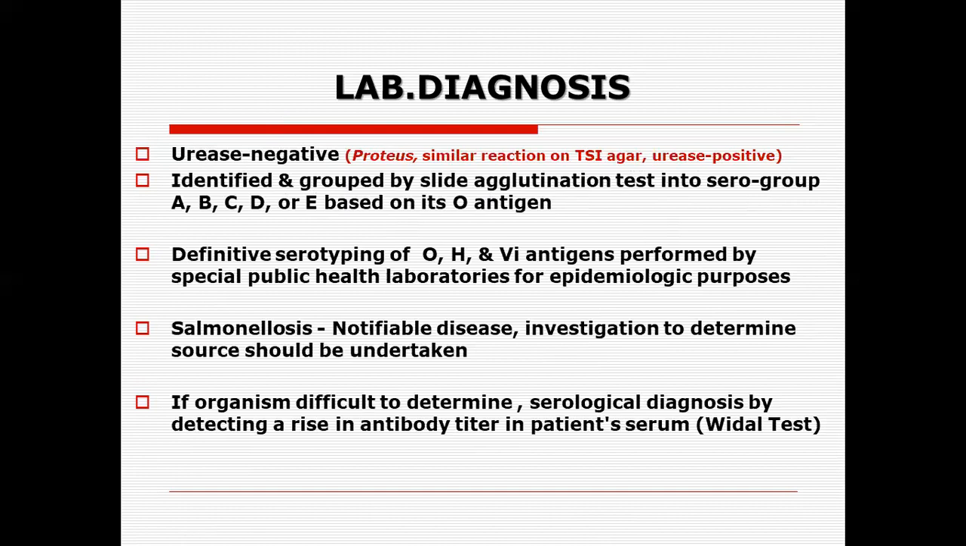Definitive serotyping, based on the somatic antigen, flagellar antigen, and Vi antigen, is performed by the public health laboratories. It is not used for diagnostic purposes, mostly for epidemiological purposes. Salmonellosis in the States is a notifiable disease. You have to bring it to the notice of the authorities because it's a public health issue, and an investigation is done to determine the source, in order to break the source of the infection. In our country, we don't have such rules and regulations for such diseases.